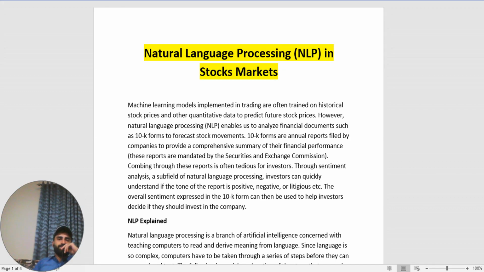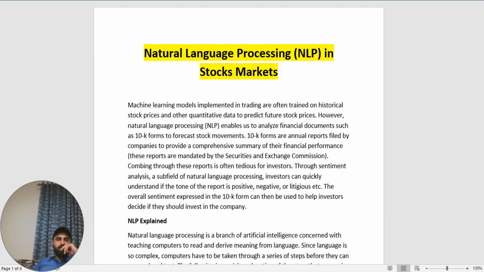Natural language processing in stock markets. Machine learning models implemented in trading are often trained on historical stock prices and other quantitative data to predict future stock prices. However, natural language processing enables us to analyze financial documents such as 10-Ks to form a forecast of stock movement. 10-K forms are annual reports filed by companies to provide a comprehensive summary of their financial performance.